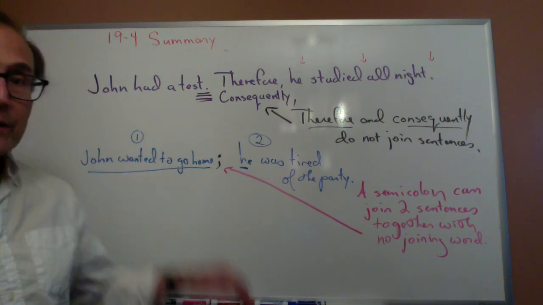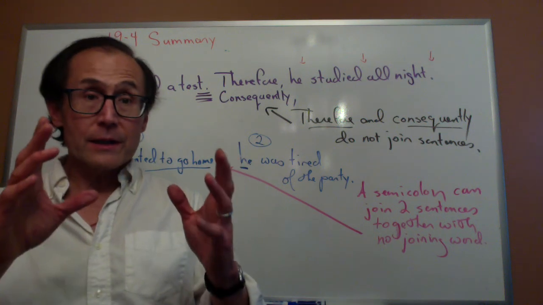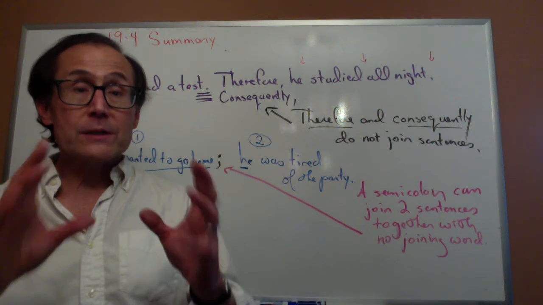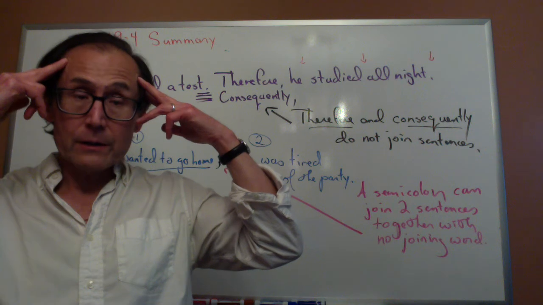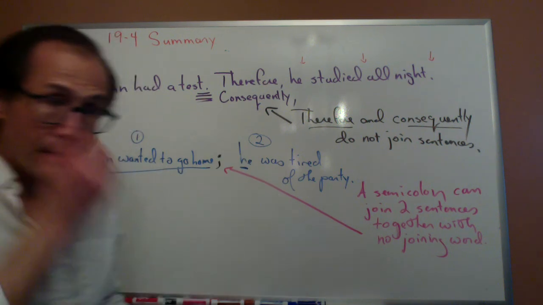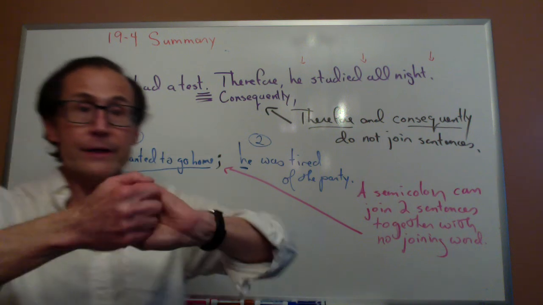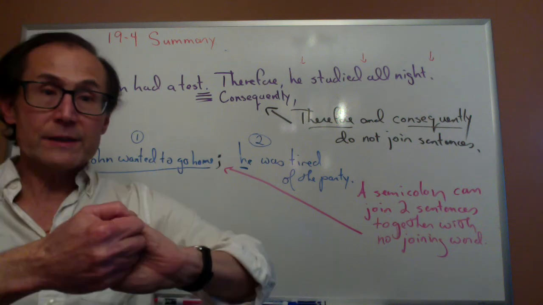We use a semicolon when we want to say, in my mind, as a writer, these two sentences are closely connected. They're very closely related, so I want to put a semicolon here to make them into one sentence.